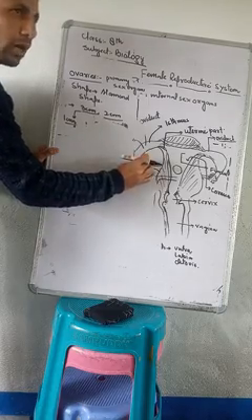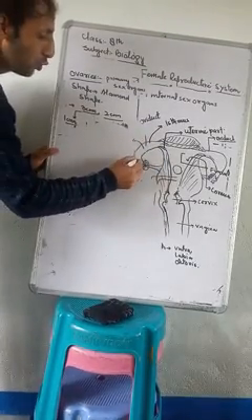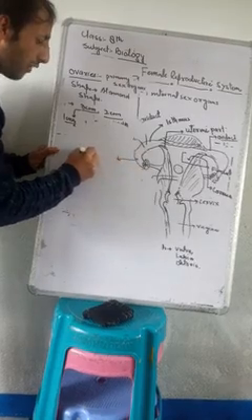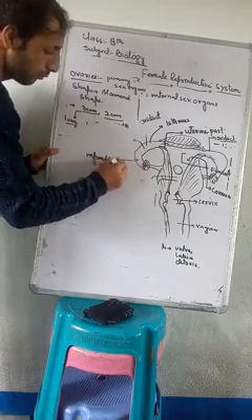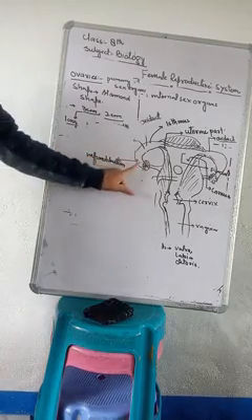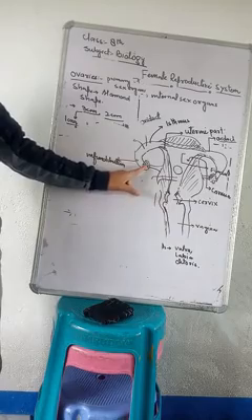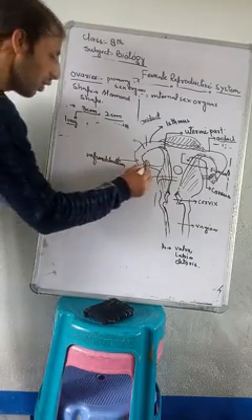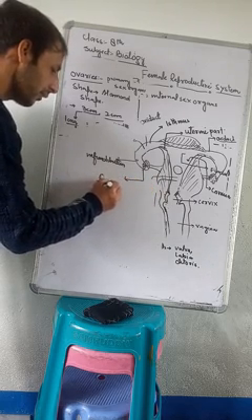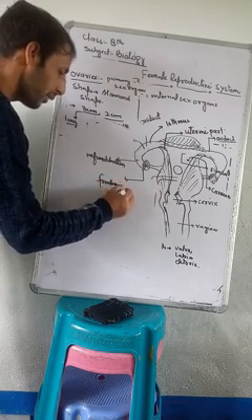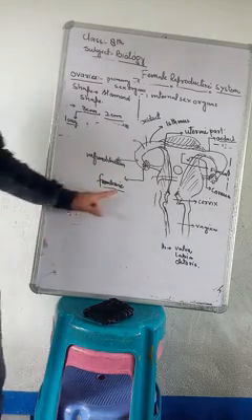The proximal, funnel-shaped part of the fallopian tube is called the infundibulum. It consists of finger-like outgrowths, which are called fimbriae.